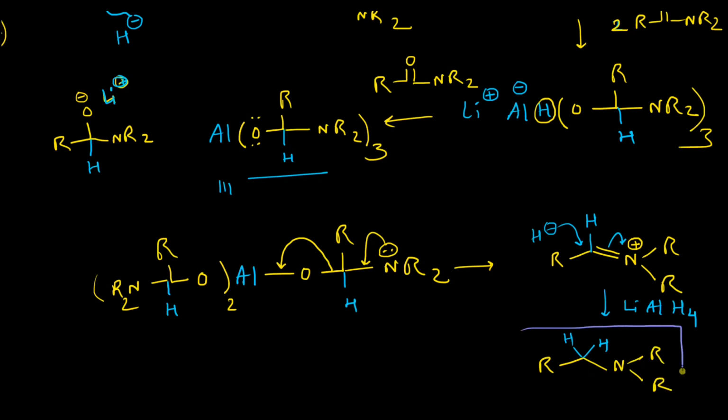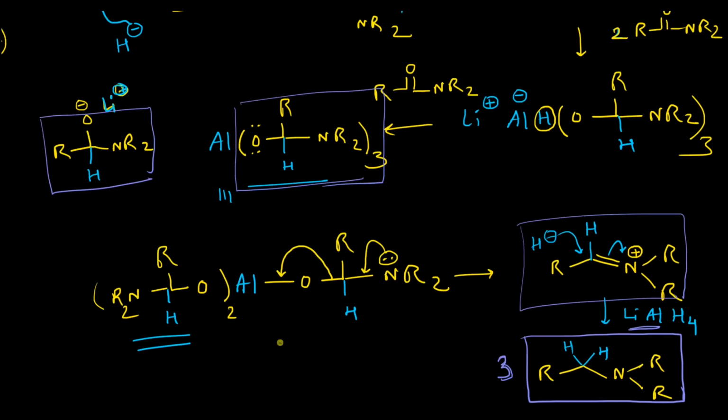Right, so this is our final product. So like this, the remaining 2 alkoxy groups will again undergo this kind of transformation, and eventually they will produce 3 equivalents of this particular amine derivative.